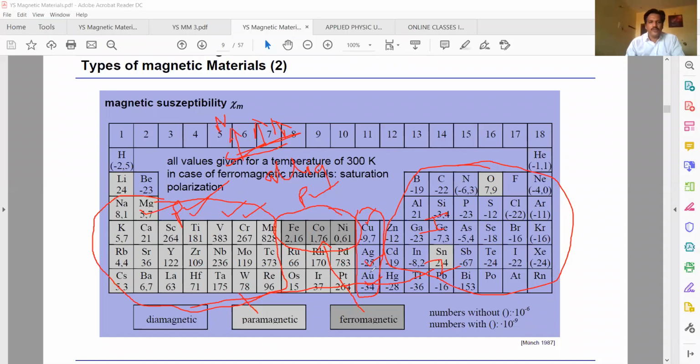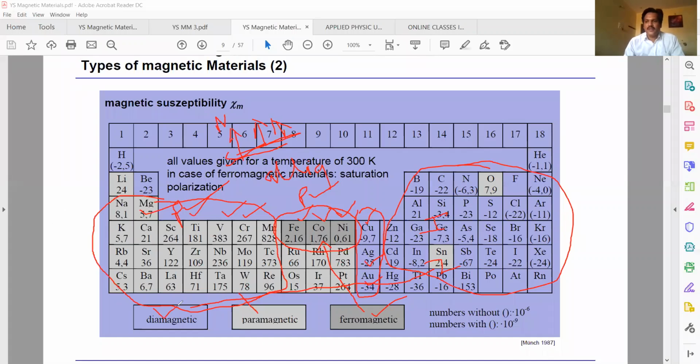You have to remember all these examples: iron, cobalt, nickel. These are the examples for ferro. Among these three, dia, para, and ferro, which shows highest magnetism? This ferromagnetic shows highest magnetism. Why does it show highest magnetism? So we will clearly explain the classification or the difference. First we'll go for dia.